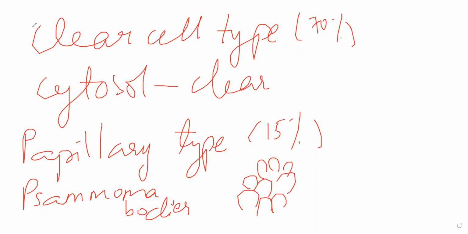Then the next type of renal tumor will be a nephroblastoma. It is also called Wilms tumor. Now, this is a very primitive type of renal epithelial tissue, or an embryonic tumor.